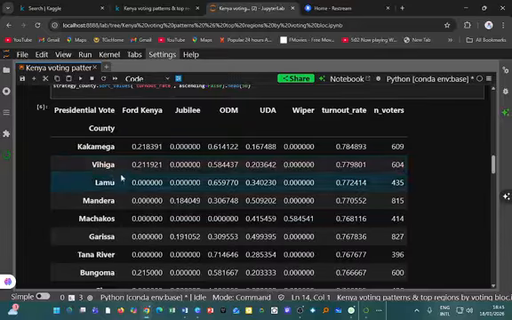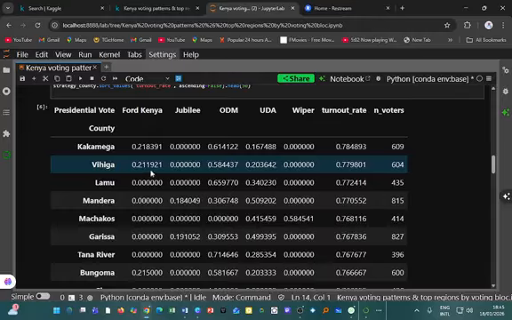Vihiga's votes follow almost a similar pattern, shared between Ford Kenya, ODM, and UDA. And again the turnout is about 78%.